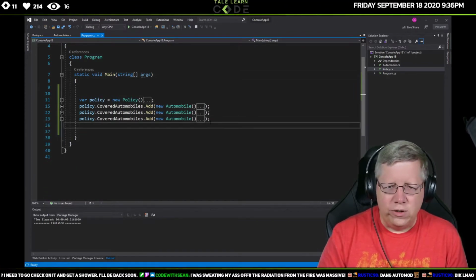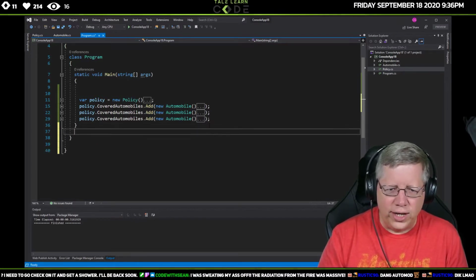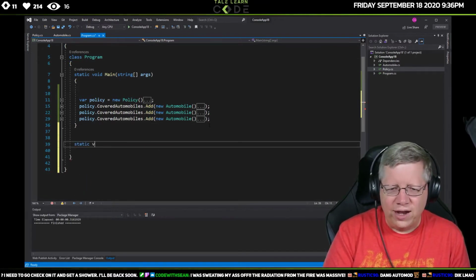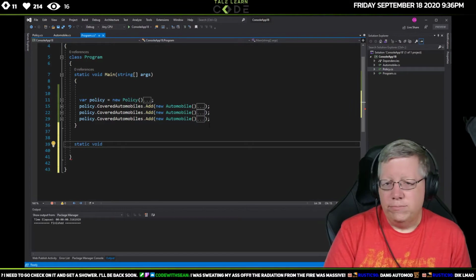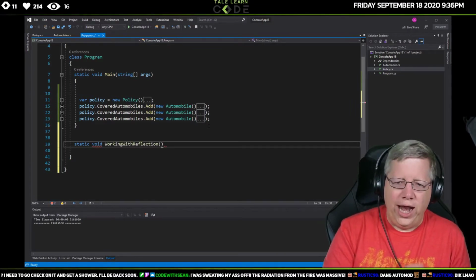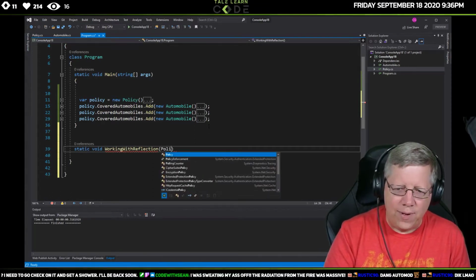So what I'm gonna do, just to keep some things clean, and this has nothing to do with using reflection, is create another method in here. We'll call this static void WorkingWithReflection, and I'm gonna pass in this policy.